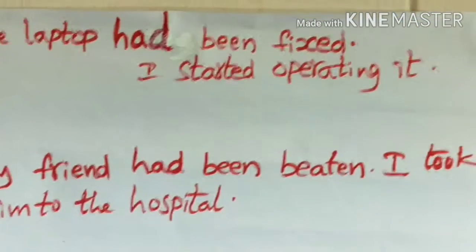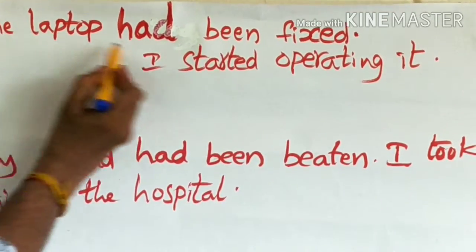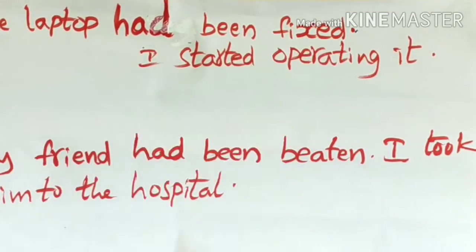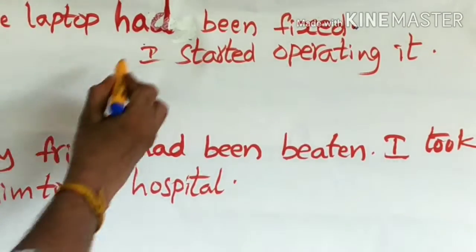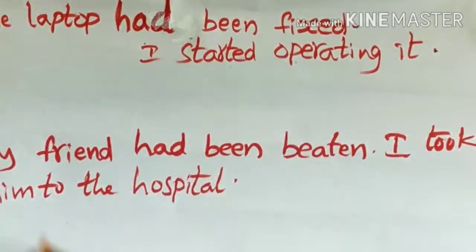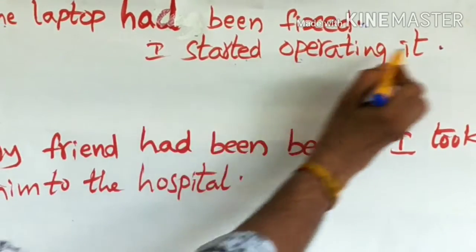Okay, friends, the laptop had been fixed, full stop. I started operating it.